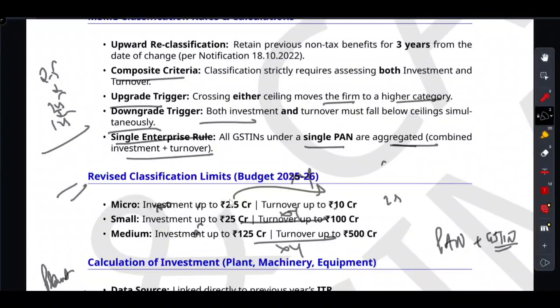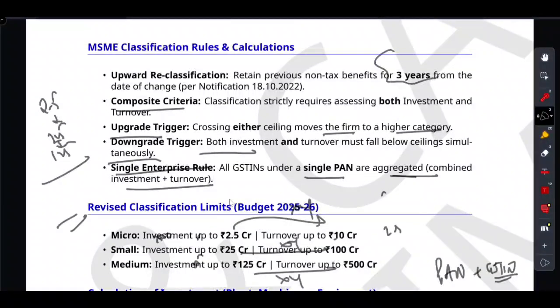And suppose if you did get pushed up, the government is nice about it. They give you a 3-year grace period. This is a very important thing. They give you a 3-year grace period from the date of the change, where you get to keep all your previous non-tax benefits. It is like keeping your old club membership for a few years after you move out of the neighborhood. So friends, let's lock all these in before our cup is empty.